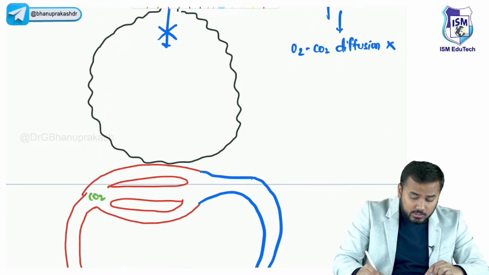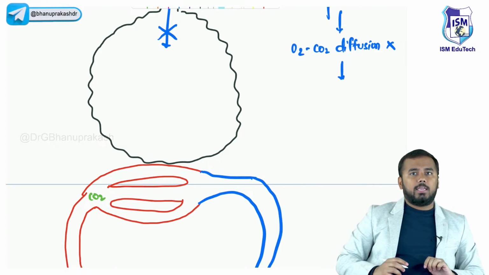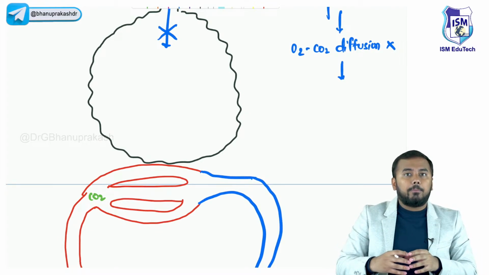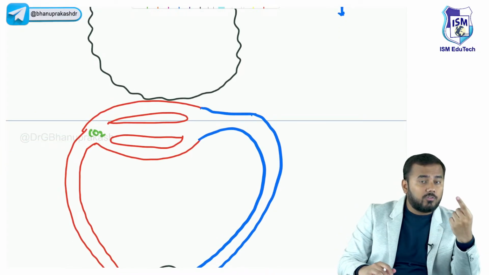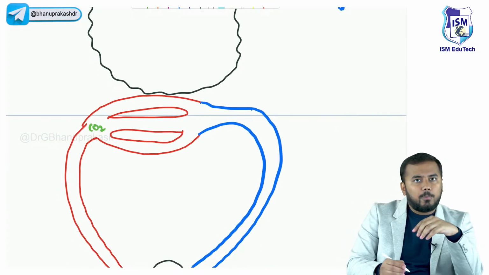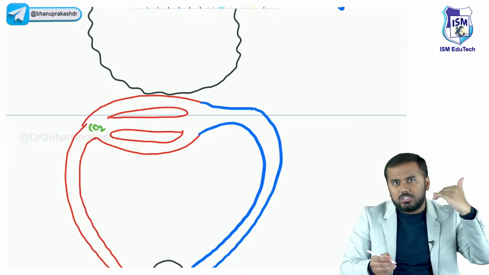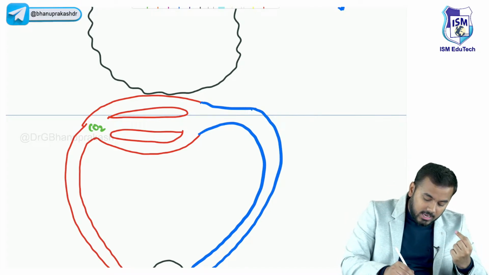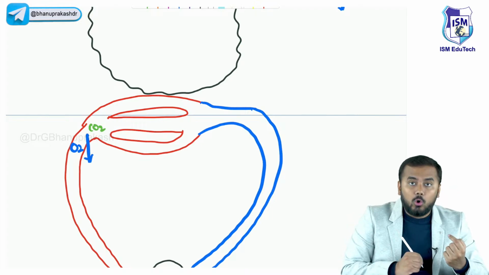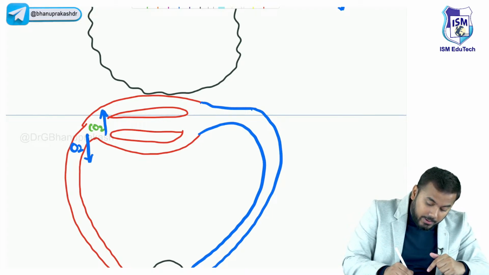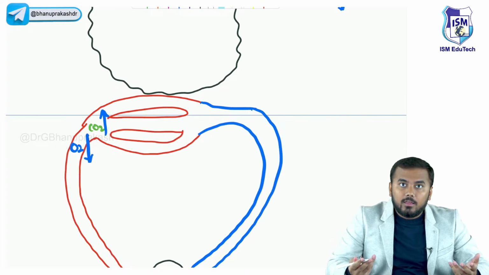Now, when oxygen and carbon dioxide diffusion is not at all taking place within the pulmonary capillaries, if I ask you what is the status, what will you tell? Tell me, is the level of oxygen in the pulmonary capillaries low or high? Oxygen is not coming inside, so obviously the level of oxygen within the pulmonary capillaries is low. The level of carbon dioxide within the pulmonary capillaries is high, right?